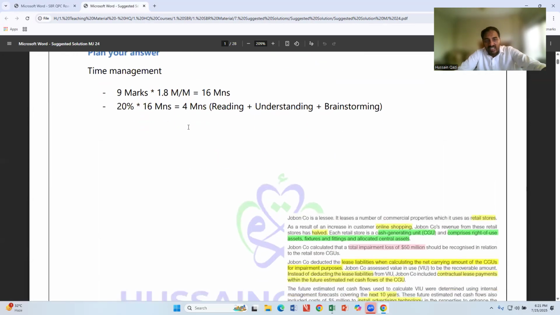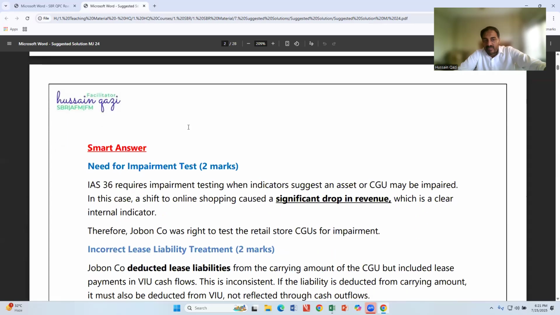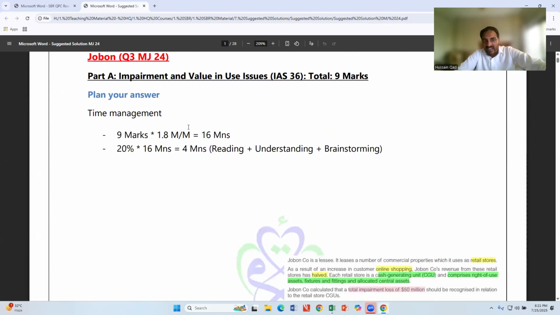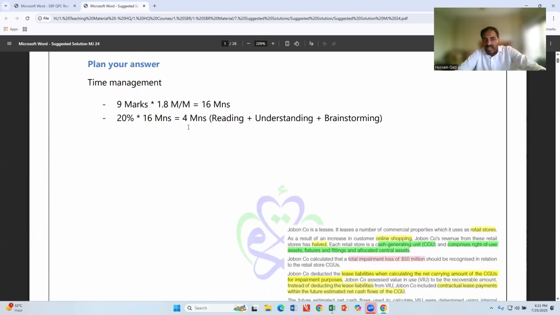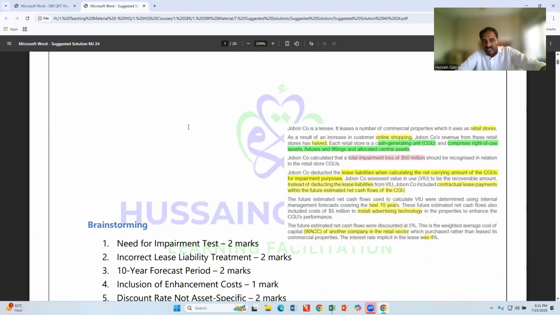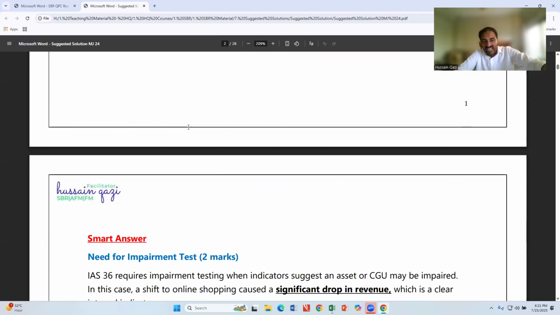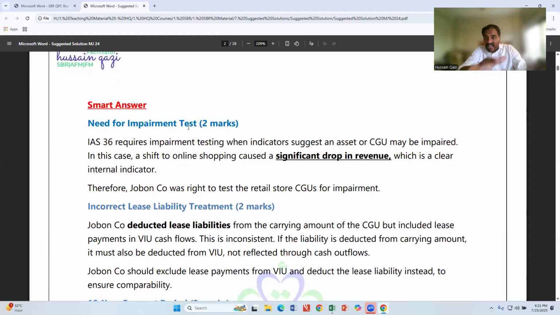These are the suggested answers, the answers I prepared for my students. How to plan the answer, how to brainstorm first, how much to write. Here at this point, I must say these are smart answers.